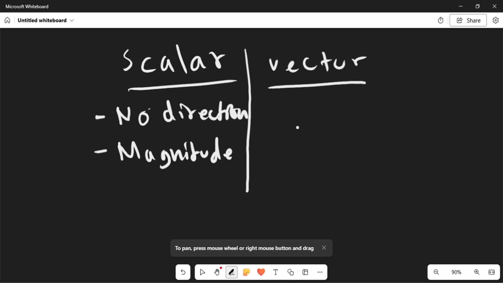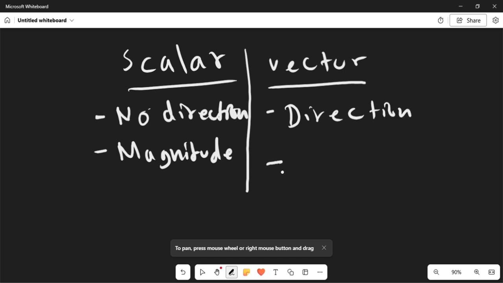Okay, now let's look at vector quantities. Vector quantities are things like velocity, displacement, acceleration, and many more. But for now, let's just focus on velocity, displacement, and acceleration. Okay, so here direction does matter.